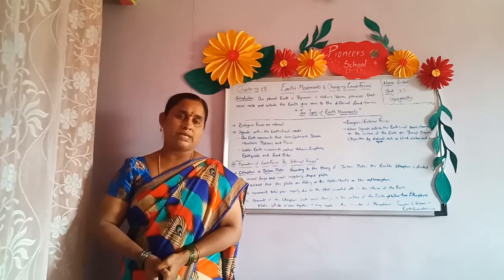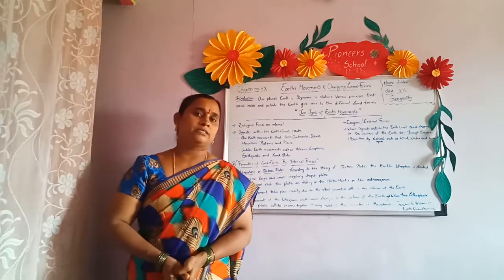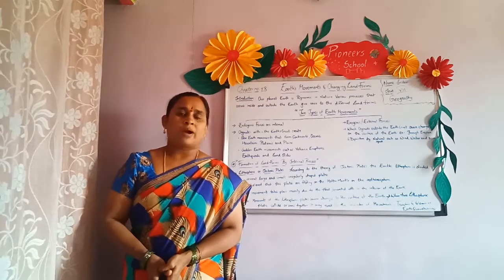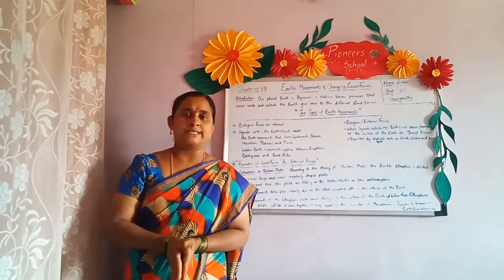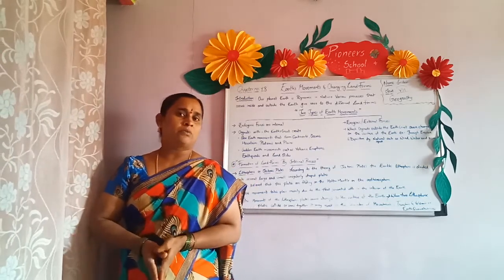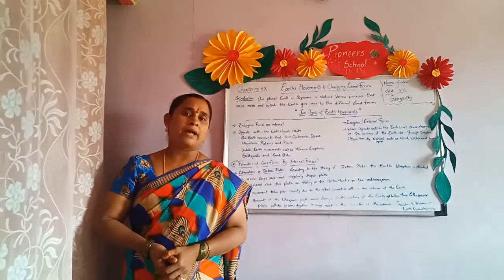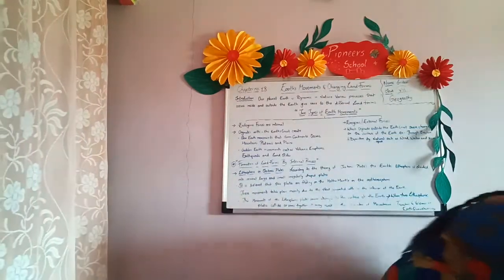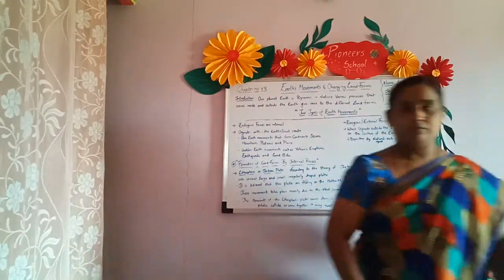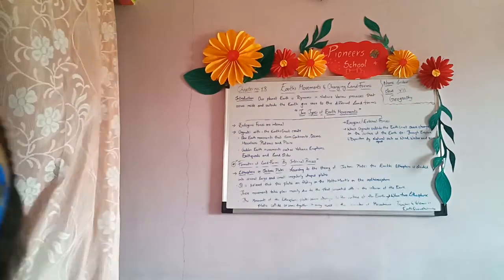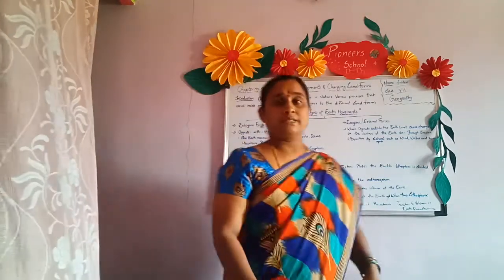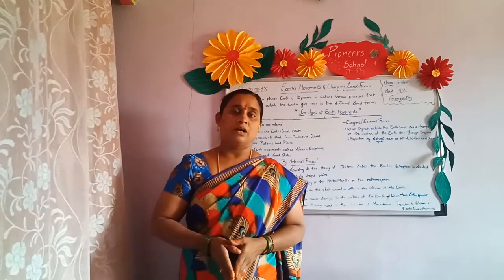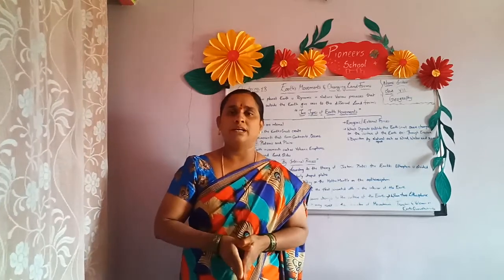Right now we are saying continents and oceans. But in ancient times, and in the 20th century, the present size and shape of the earth was not like that. A person by the name of Alfred Wegener. So just take out your textbooks, children. I will tell you the page number also. Now here you can see the continental drift theory, children.